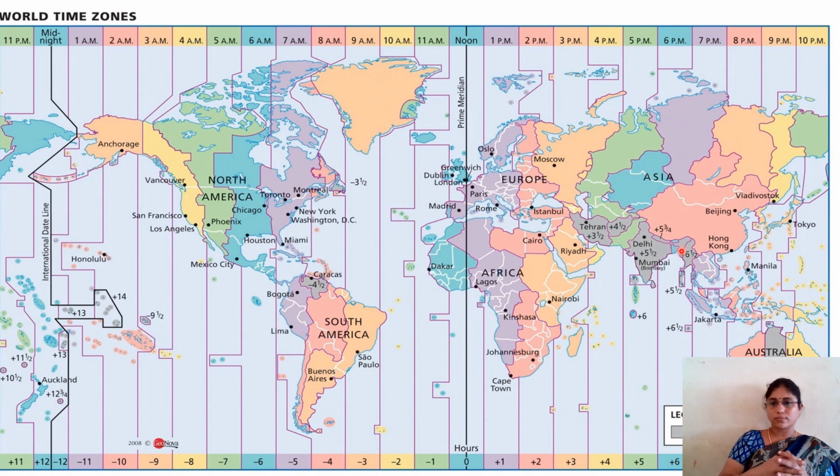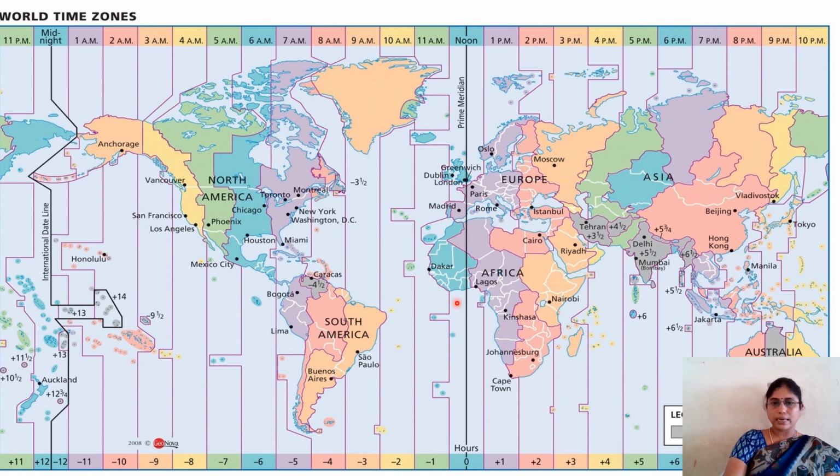So 82.5 into 4, and in our country it is plus 5 hours 30 minutes. I mentioned particularly plus 5 hours 30 minutes because India's standard meridian is located between 75 and 90, meaning between 5 and 6. 5 plus 6, 11 by 2, how much? 5.5. 5 hours 30 minutes is the exact Indian standard time zone.